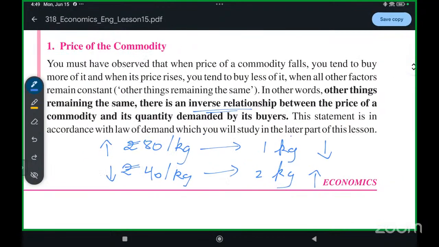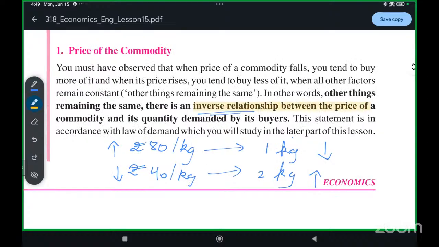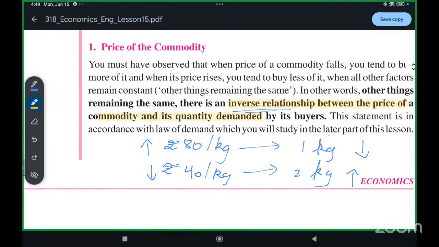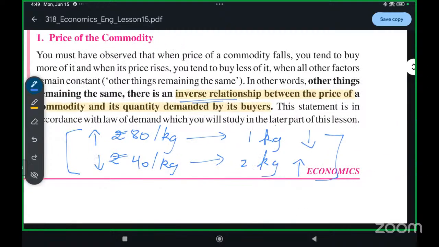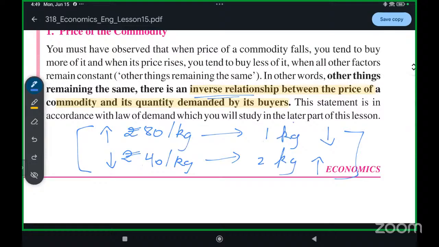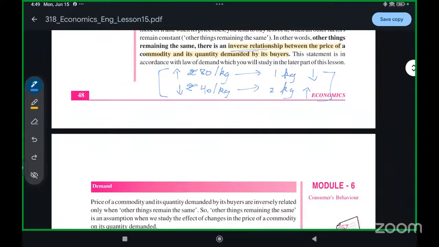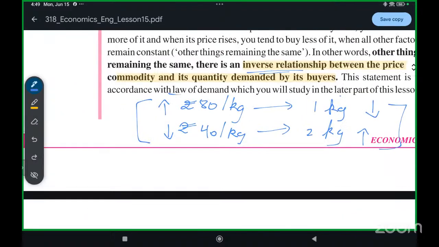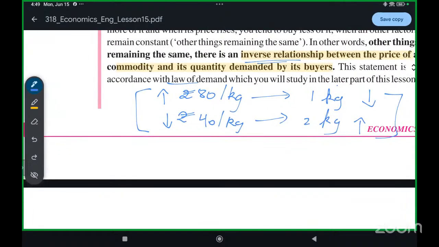That is why we say there is an inverse relationship between the price of a commodity and quantity. This side is my price, and this side is my quantity. So there is an opposite relationship between price and quantity in relation to demand. We'll study the law of demand in the latter part of the chapter.